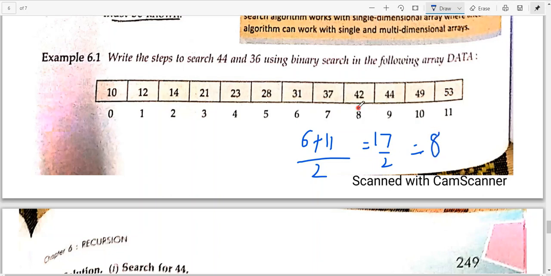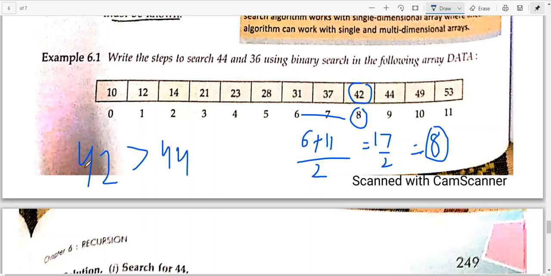So the next mid will be 8. This is mid now. So for mid we need to compare: 42 is greater than 44? Is it greater? No.